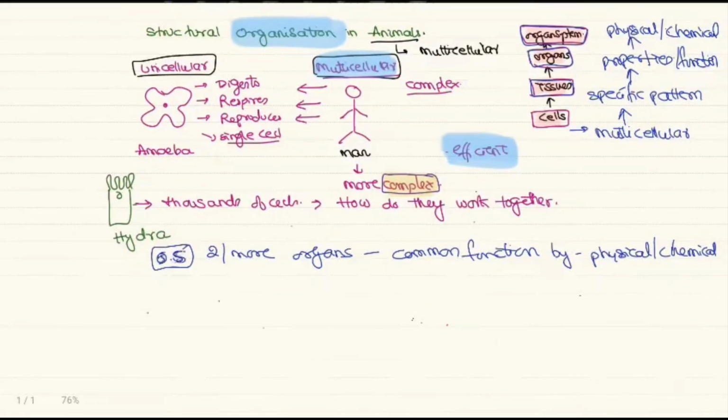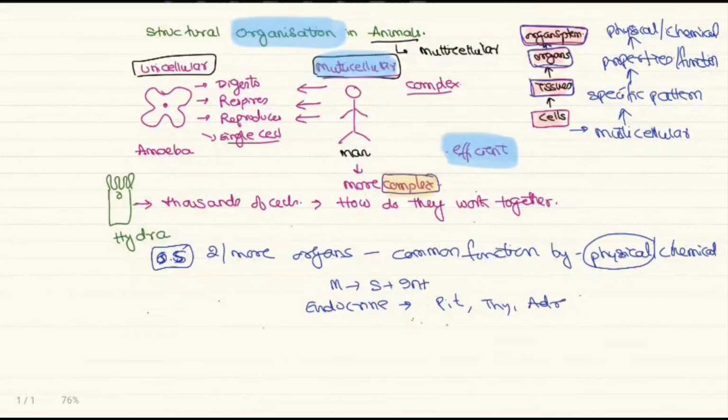Like we have the digestive system, which consists of many organs. In the digestive system, the mouth, the stomach, the intestine, these are connected physically. Like we have the endocrine system. The endocrine system has pituitary, pineal, thyroid, adrenal, and these are connected chemically.